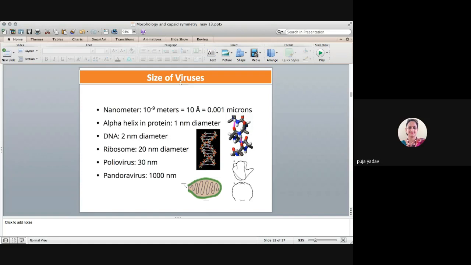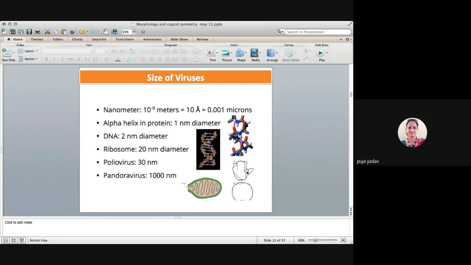If we talk about the size of viruses, you should be aware that a nanometer is 10 to the power minus 9 meter. I'm putting these examples so you can visualize how small these viruses are. This one is an alpha helix protein, which is 1 nanometer in diameter. This panel shows DNA, which is double the size of the alpha helix, 2 nanometers in diameter.